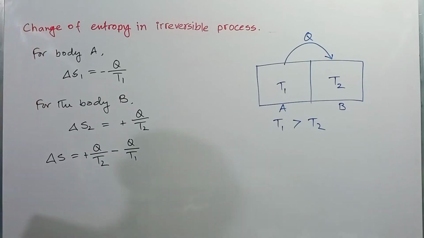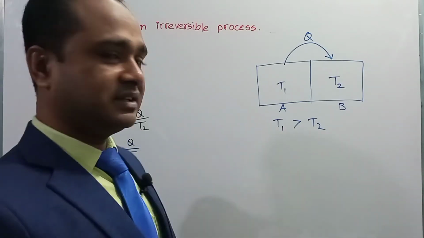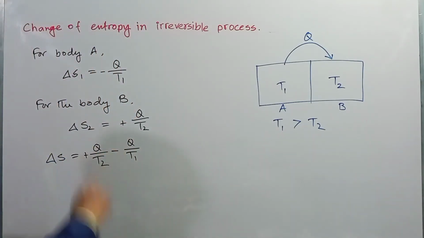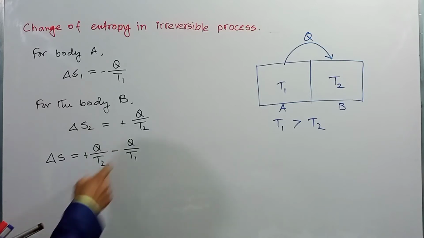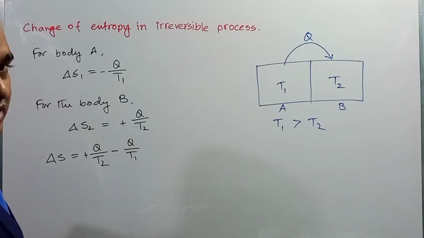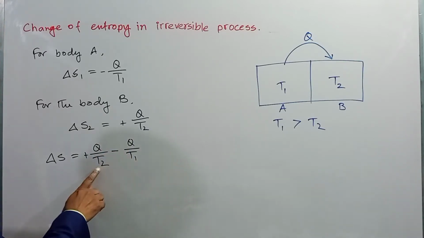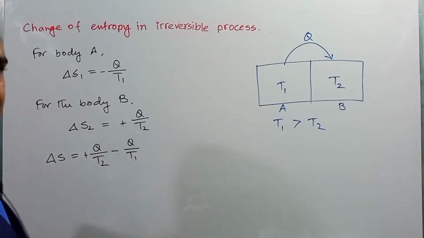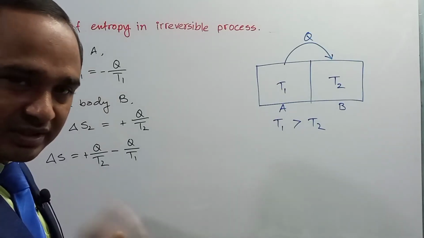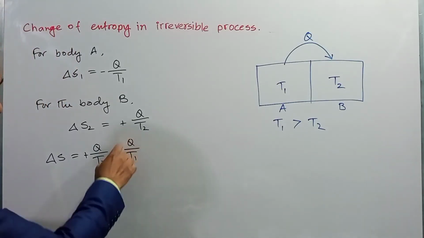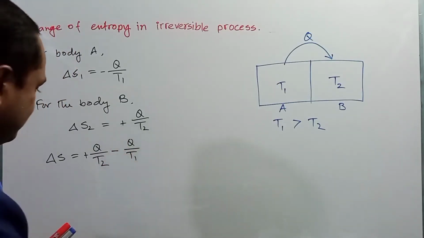Dear student, you know T1 is greater than T2. So from the expression we can say that the ratio Q by T2 will be greater than the ratio Q by T1 because T1 is greater and T2 is less. You know, in case of a fraction, the fraction whose denominator is greater will be smaller. Here the denominator is greater, so it will be smaller and this will be more.